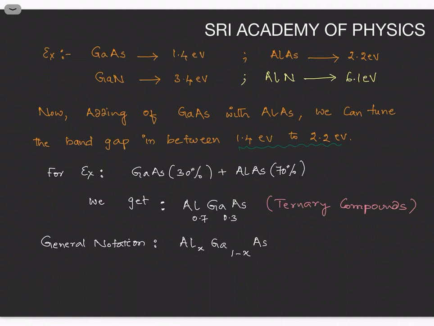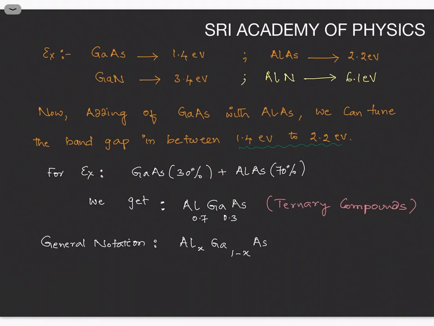They have different band gap values. We know when the band gap changes, accordingly the emitted wavelength also changes based on the formula lambda is equal to 12,400 by band gap. The answer you get directly in angstroms.